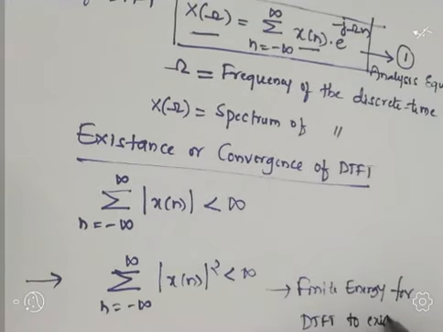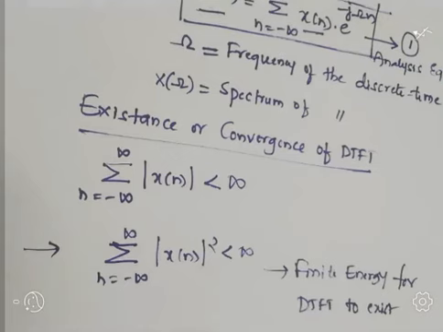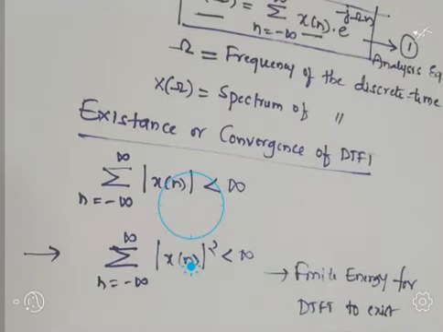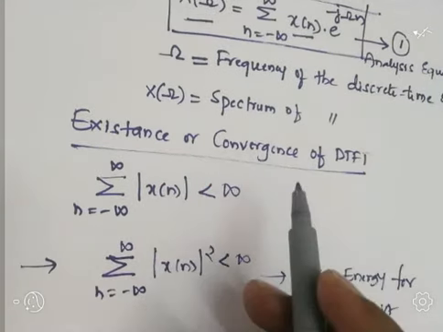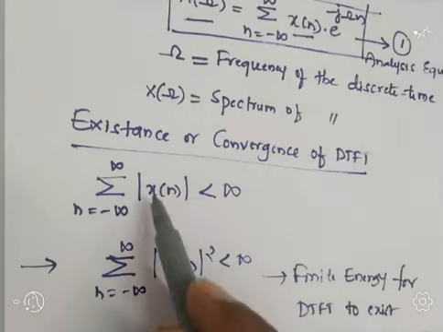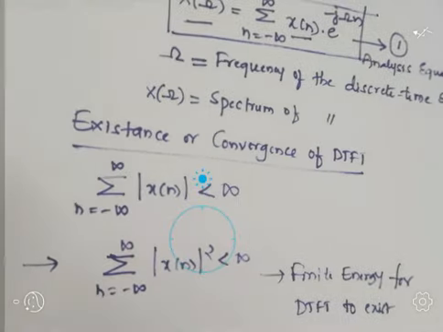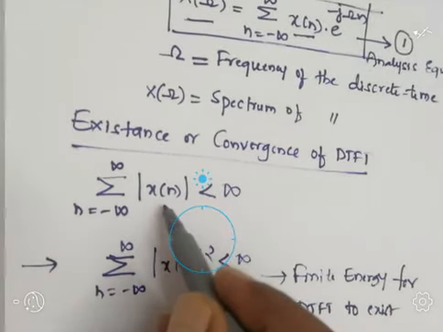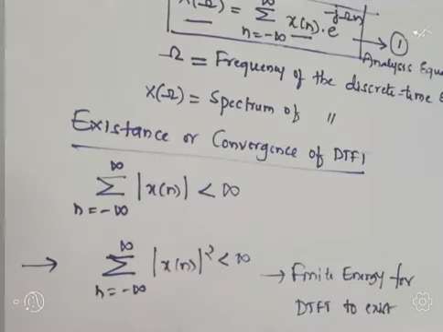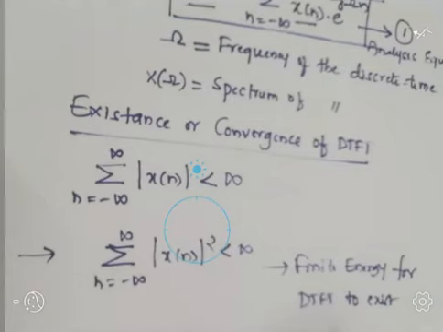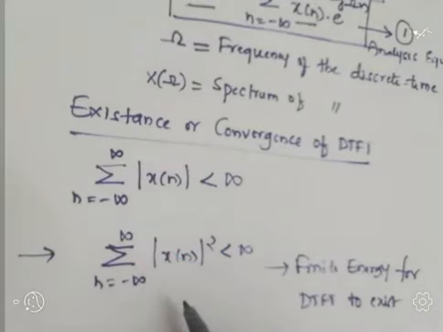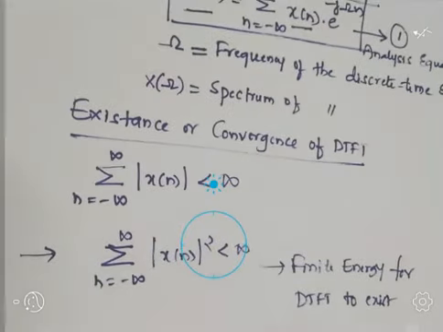So note that we discussed two cases for existence or convergence of DTFT. One is if x of n is absolutely summable, we use the first condition. If not, then it should have finite energy for DTFT to exist, and for that case we use this equation.